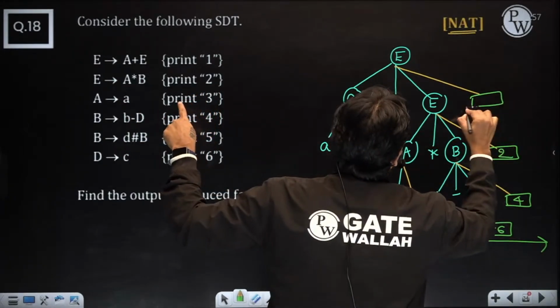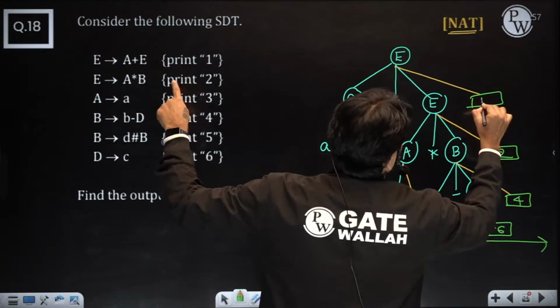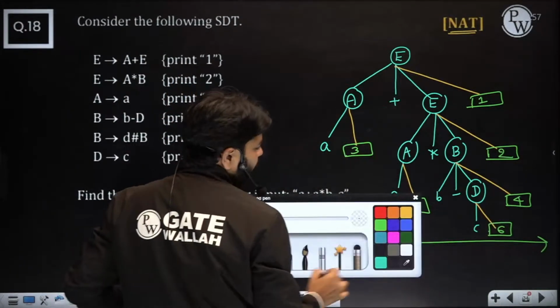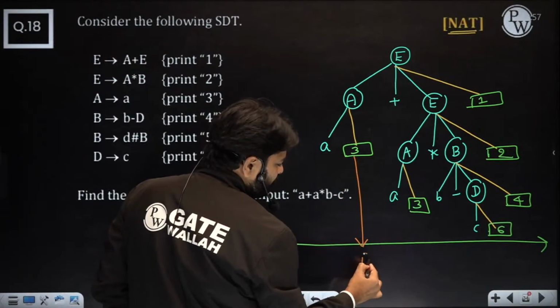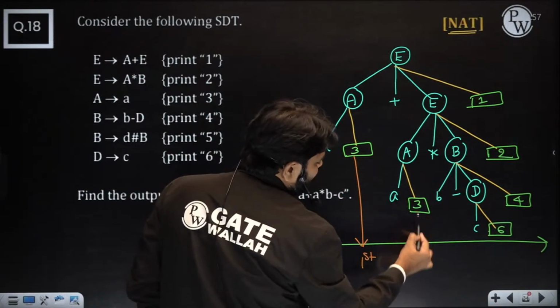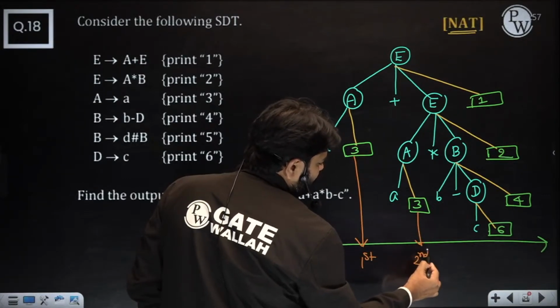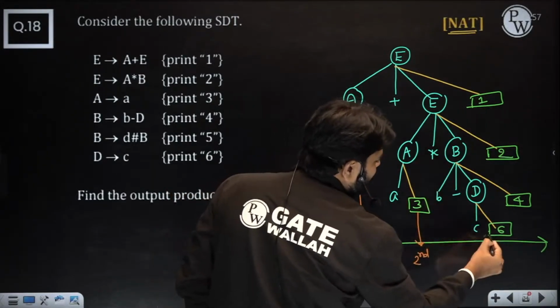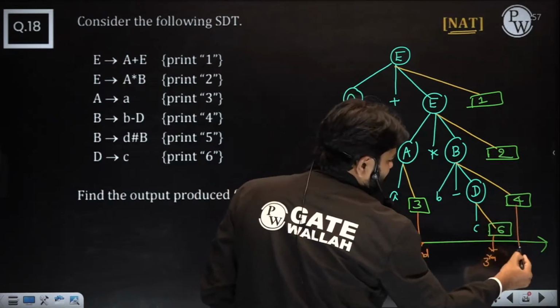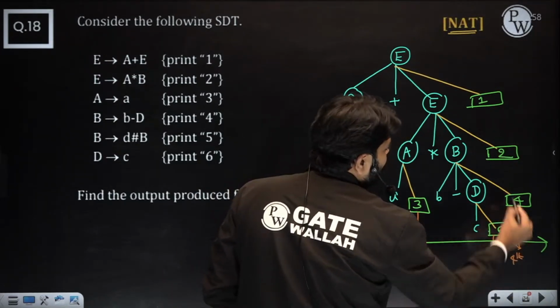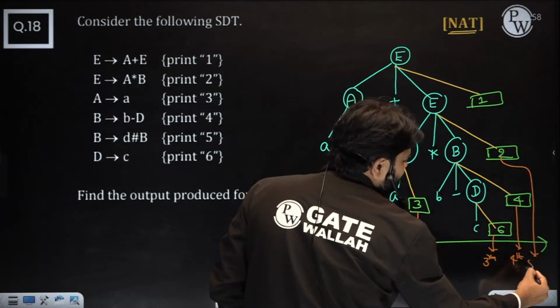And this one is A plus E, that's a print 1. So pull all down. How do you pull? Just this will be the first, and this will be the second. Just go left to right, this will be the third, this will be the fourth, and this will be the fifth.